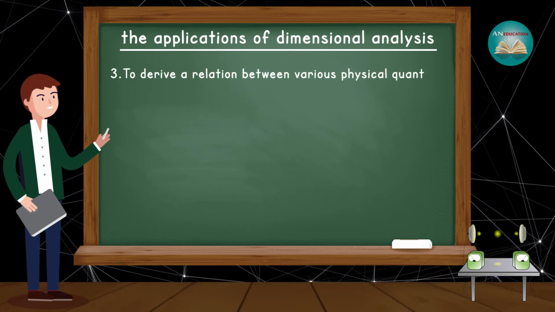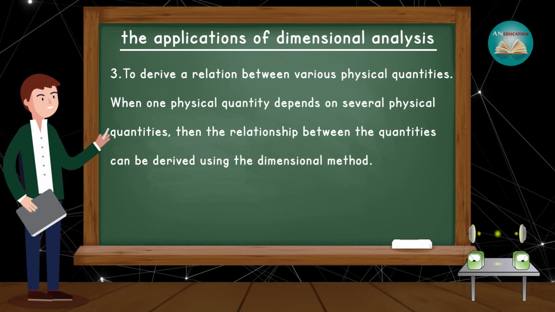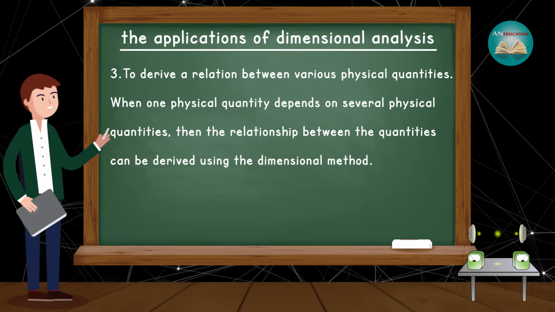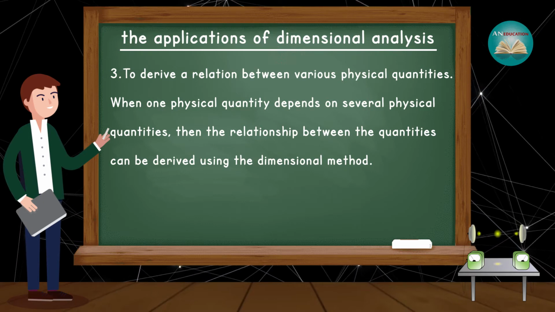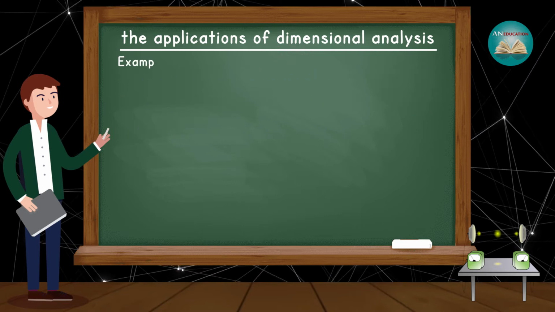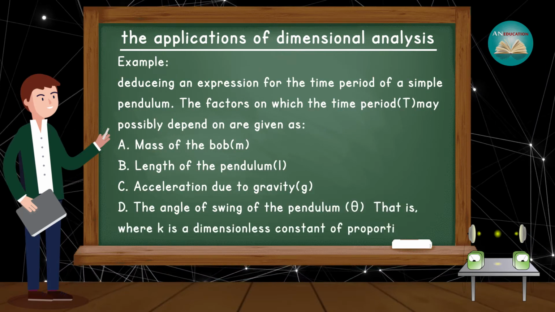Third is to derive a relation between various physical quantities. When one physical quantity depends on several physical quantities, then the relation between the quantities can be derived using the dimensional method. Example: deduce an expression for the time period of a simple pendulum.